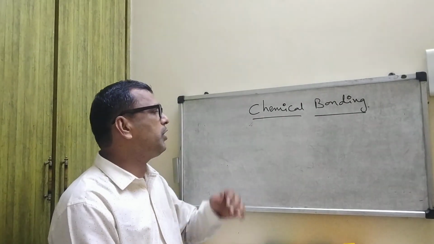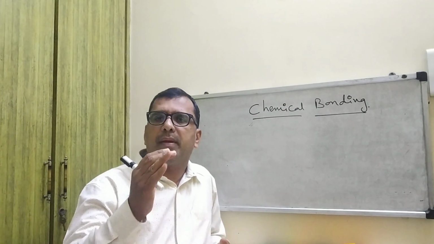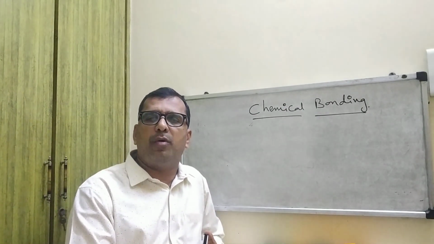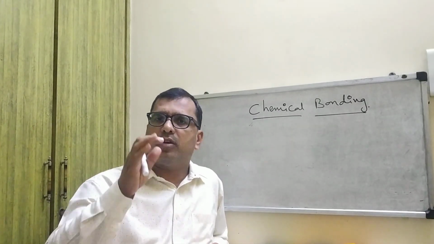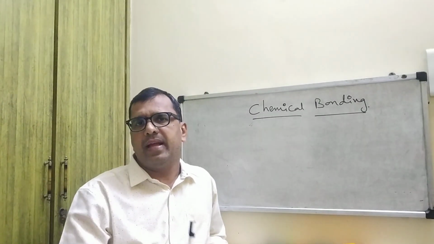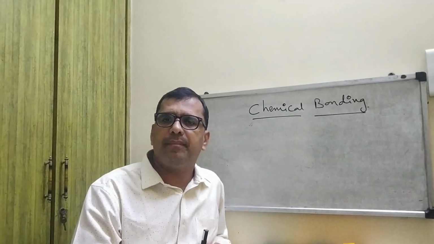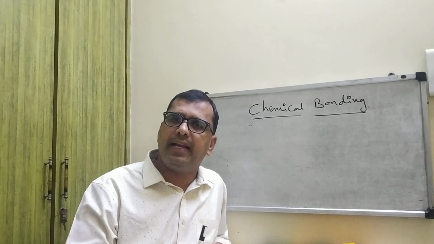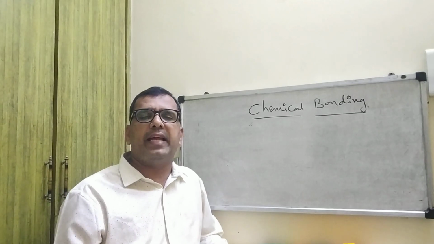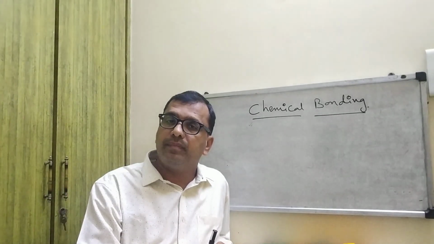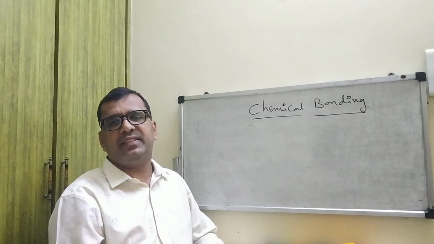Today I am going to start chemical bonding. What is a bond? What is a chemical bond? It means the electrostatic force of attraction that exists between two atoms in a molecule. Why are atoms combining to form molecules? Number one, to attain a stable electronic configuration, and next, to decrease their energy levels.